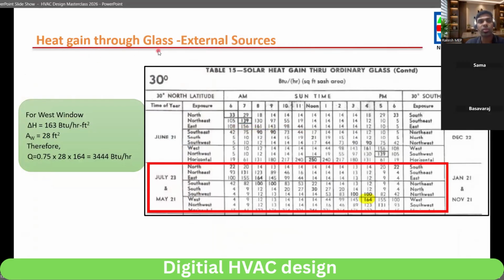Next, we have another glass in the west. Here the U value remains the same, 0.75. Area is 28. Now this is del H, we have to find out for west. West means what time? 4 p.m. You see, this is more, right? For example, if you take west 8, the value is 12. Now the value is 164. We have to take the higher value, 164, because of the time and orientation. So this is the Q value, BTU per hour.